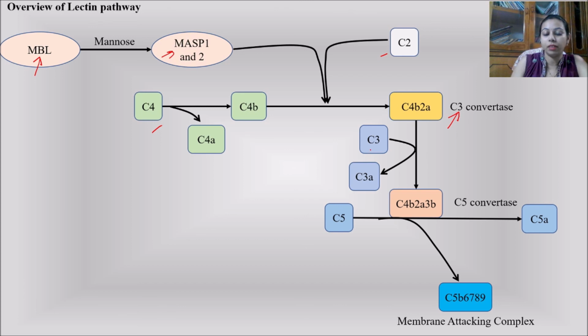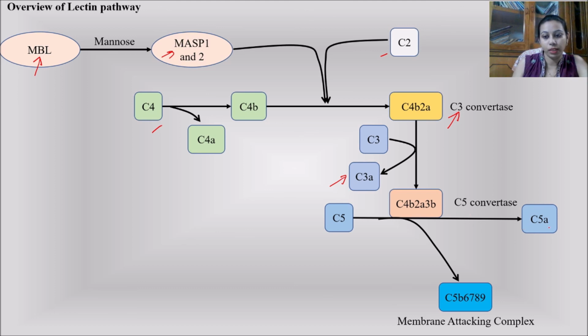Here C4b and C2a will come and bind over the pathogenic surface to form the C3 convertase, which then cleaves the C3 component into two parts, not exactly halves, but rather a smaller and a bigger unit. The smaller unit will go into the bloodstream and activate the further immune system, whereas C3b will come and combine with the already formed C3 convertase to form the C5 convertase, and this C5 convertase will lead to the activation of the C5 component.